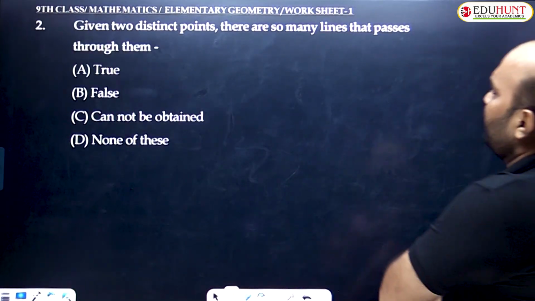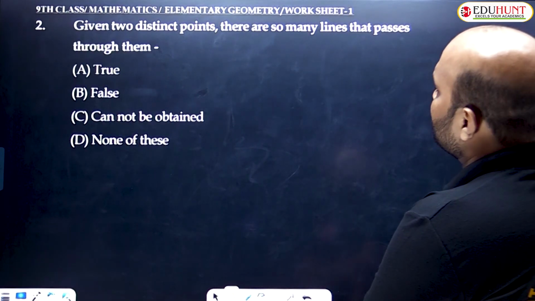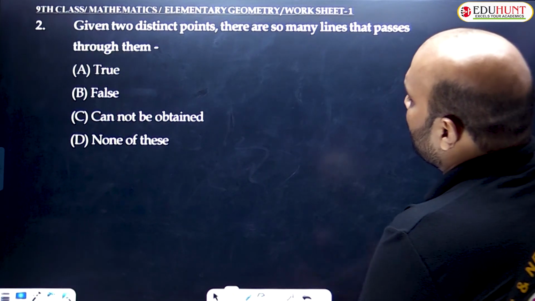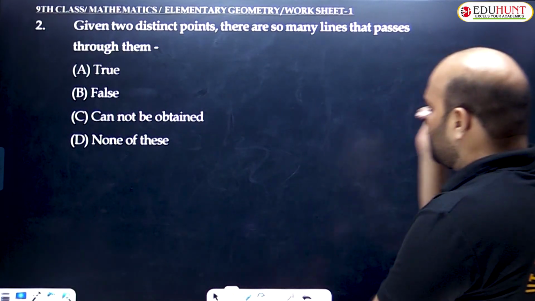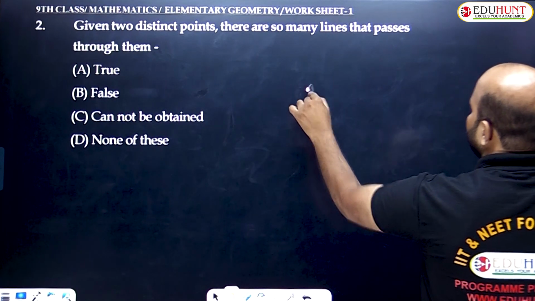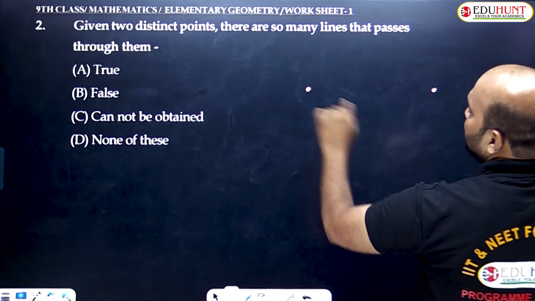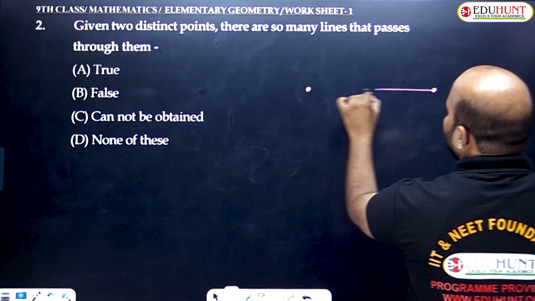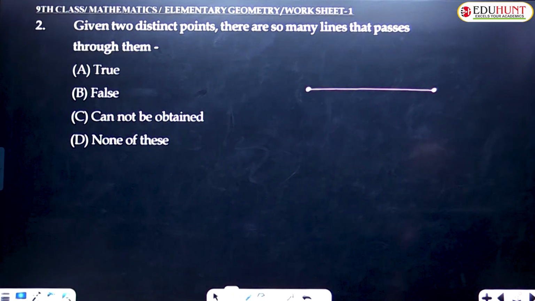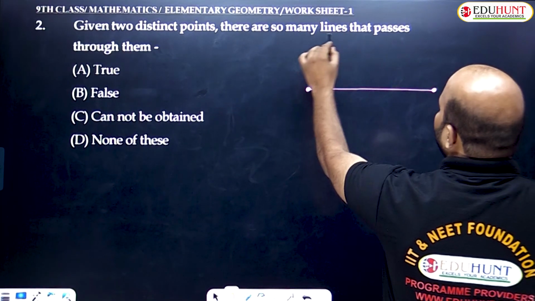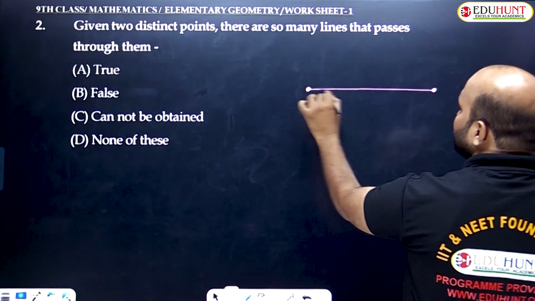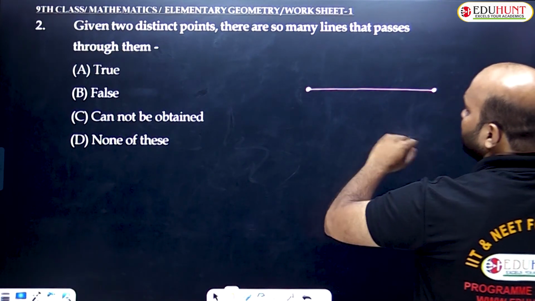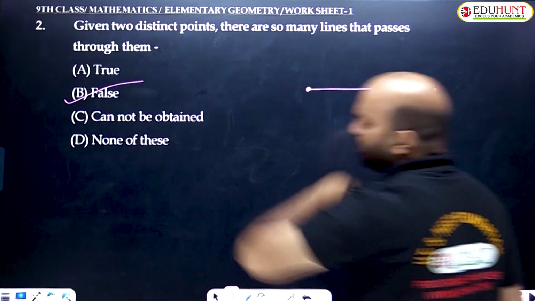Given two distinct points, there are so many lines that pass through them. Option A, true. Option B, false. Option C, can't be obtained. Option D, none of these. So through any two distinct, meaning different, points, only one line can be drawn. Am I clear? So is it possible that so many lines pass through? No. Only one line passes through 2 distinct points. So the given statement is false. Option B is the right answer.